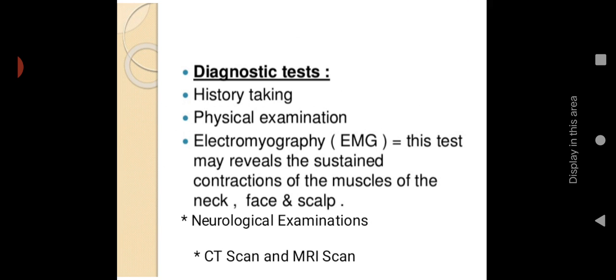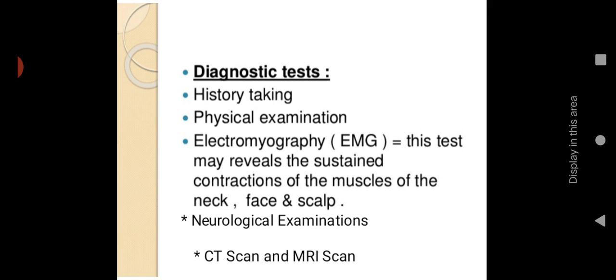Through electromyography, which is a study of the muscles, it helps to identify whether any muscle is contracted. Then neurological examination should be done, along with CT scan and MRI. CT scan and MRI help to identify the underlying factors.